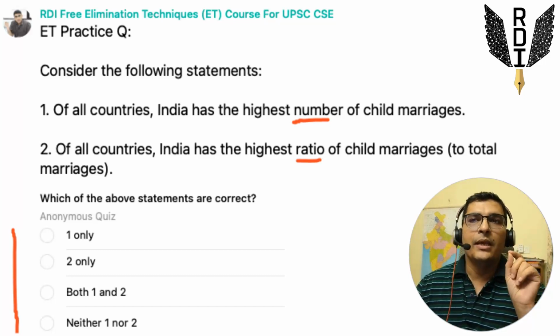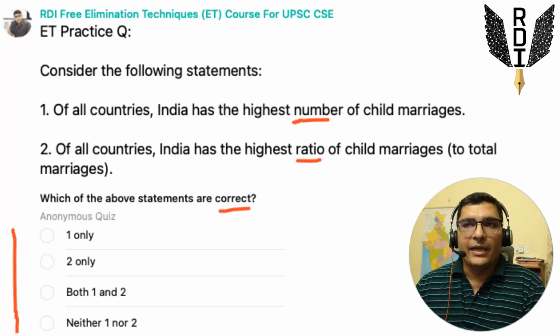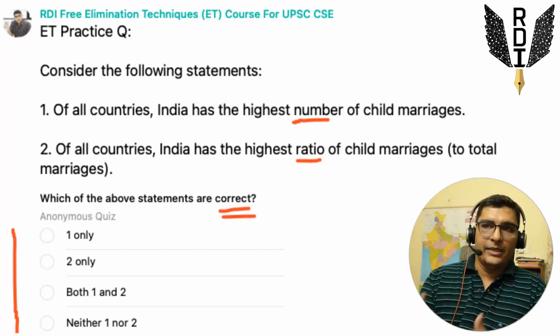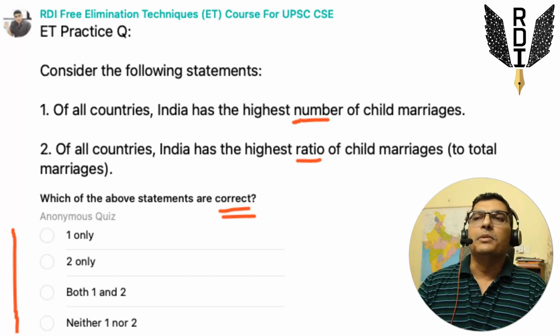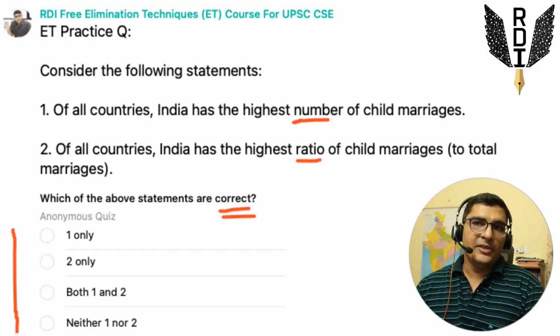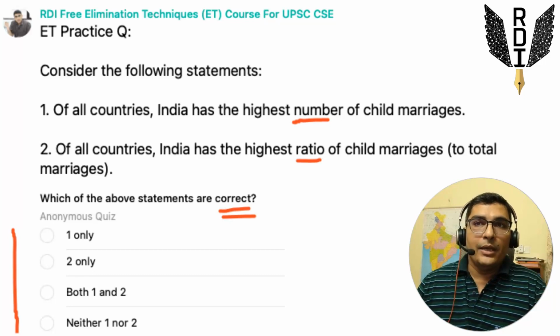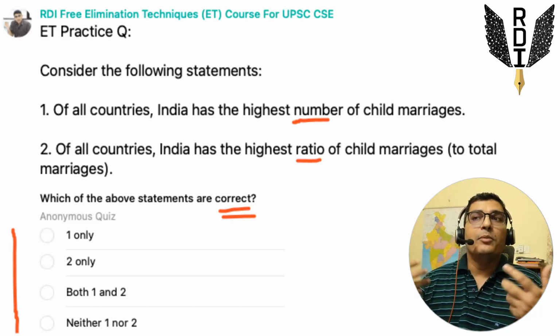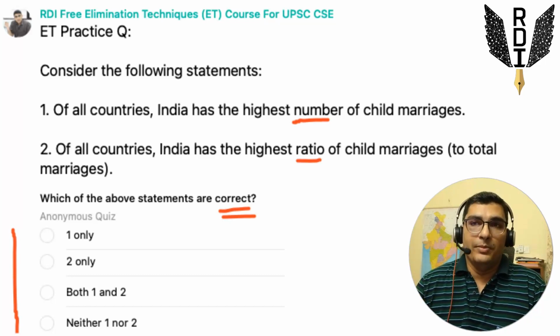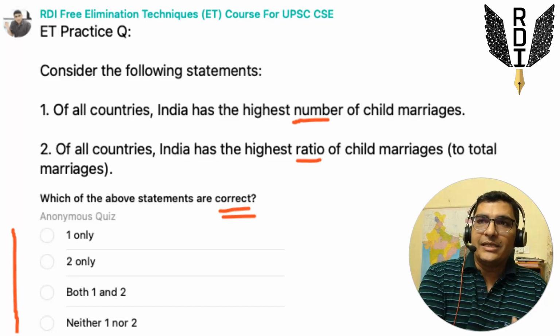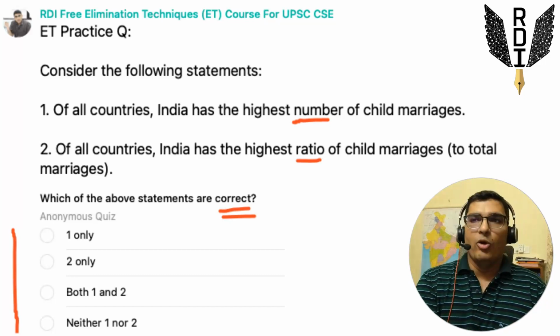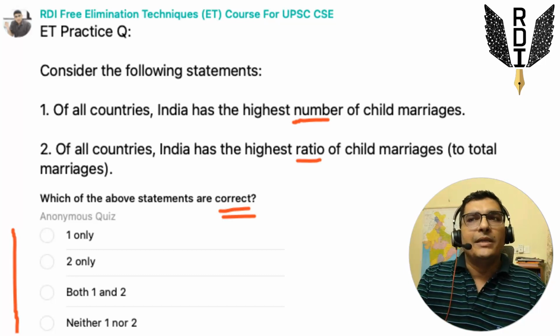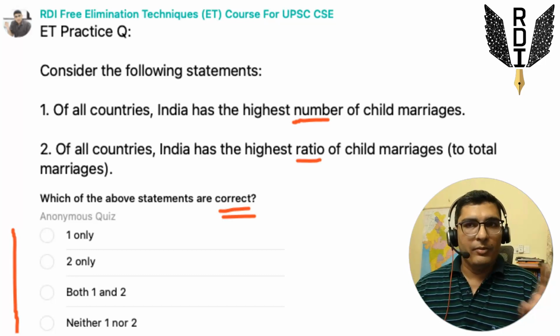The question is asking which of the above statements are correct, right? So you have to be very careful whether correct statements are to be identified or the incorrect statements. The first statement: India is amongst the largest populated countries in the world. So in terms of the total number of child marriages happening in India, the first statement has a high probability of being correct, because the stress here is on the absolute number and not on any percentage figure or ratio.